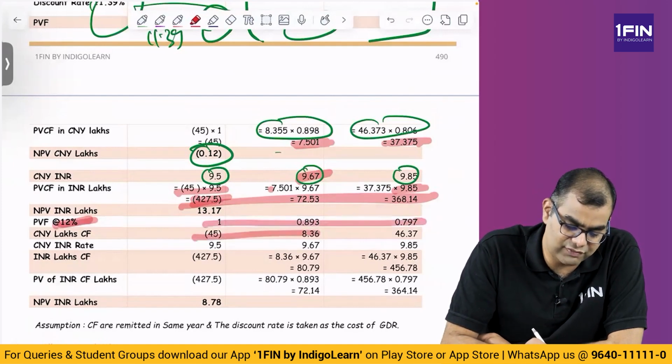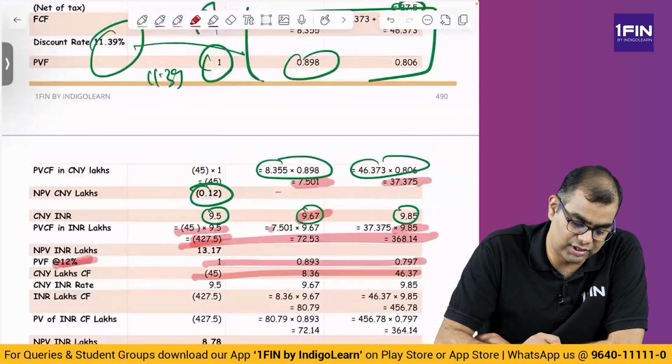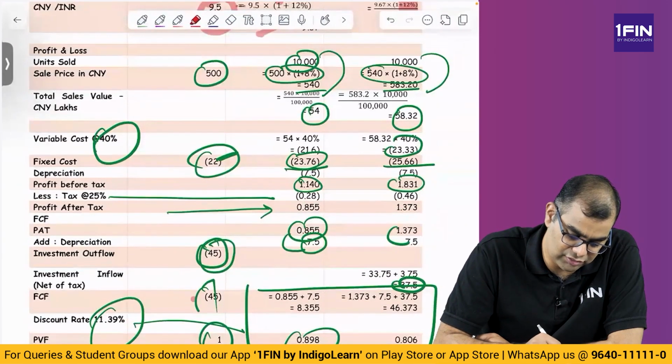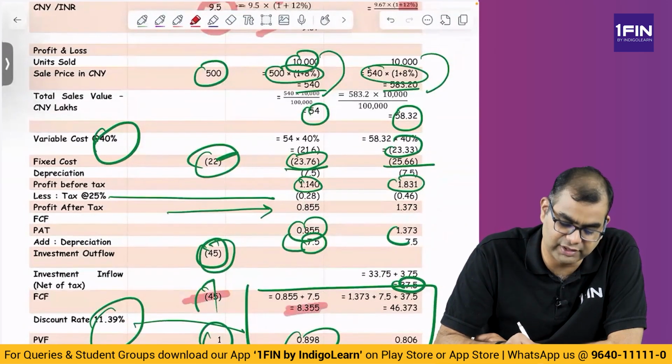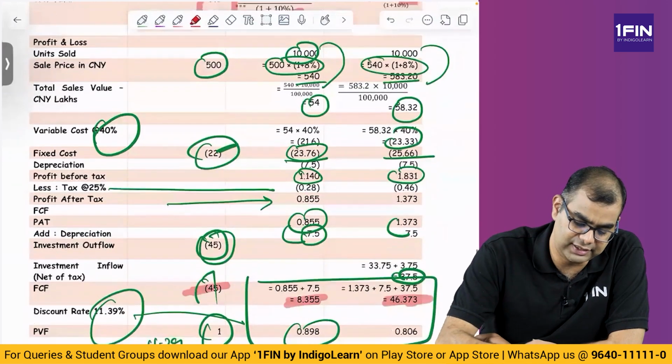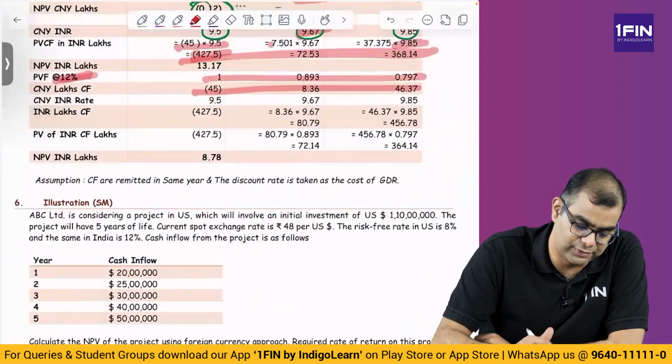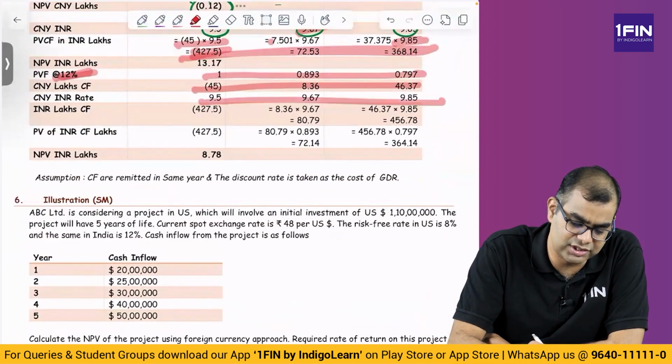The CNY cash flows are 45, 8.3 and 46. What are these? Here, whatever value we got now, 45, 8.355 and 46. Take these values and multiply them by the present value, and then of course multiply with the INR exchange rate, and then you get an NPV in INR terms of 8.78.